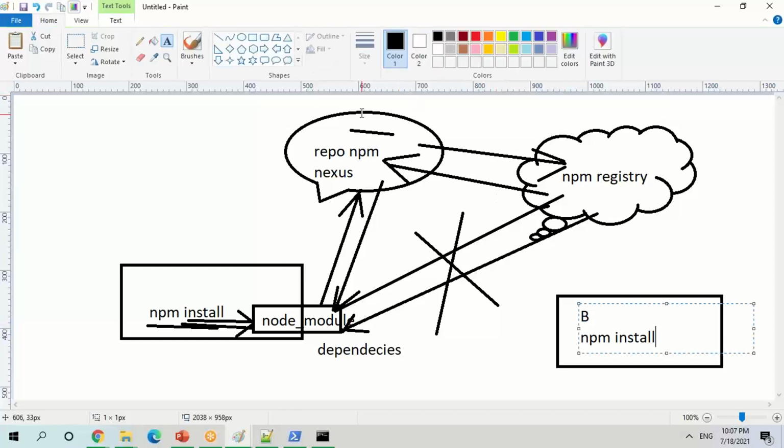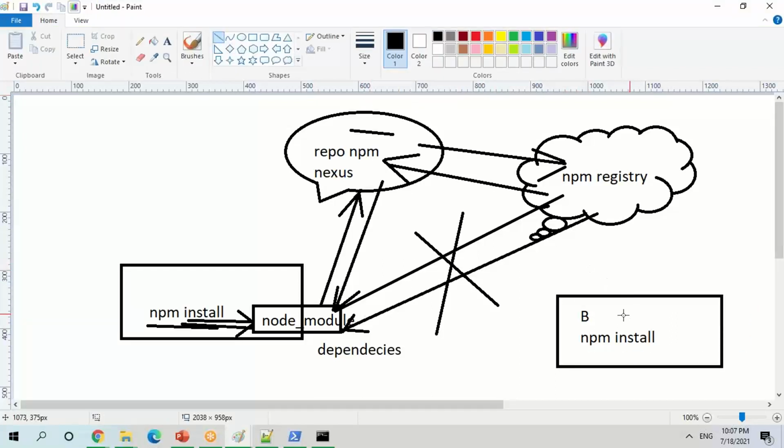So it will go here and point directly to here. All the dependencies are there, so it will give them to your build, and your build will be faster. Hundreds of projects will be pointing to your Nexus npm repository rather than going to the internet and fetching dependencies. Is that correct?